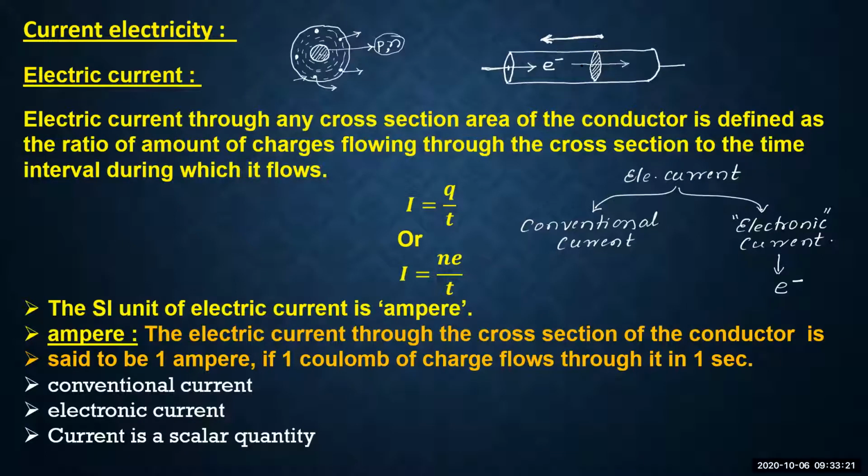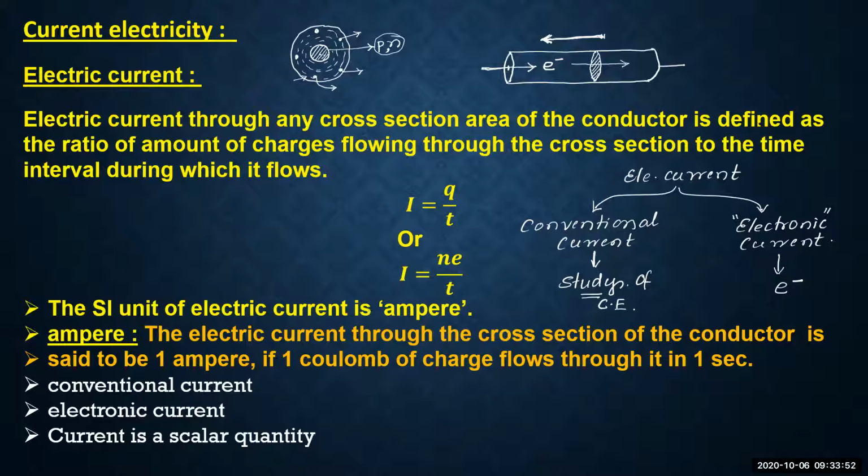We do not consider the direction of electronic current. Then what do we consider? We consider the opposite direction, that is the conventional current. Remember, conventional current is always considered during the study of current electricity. Remember this.